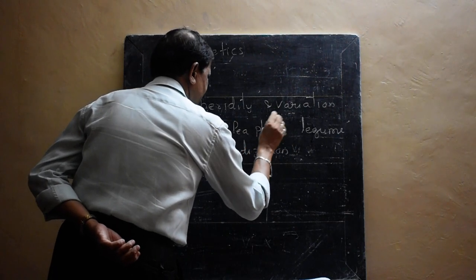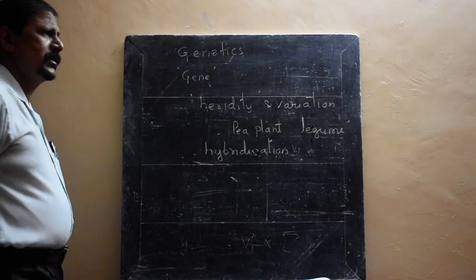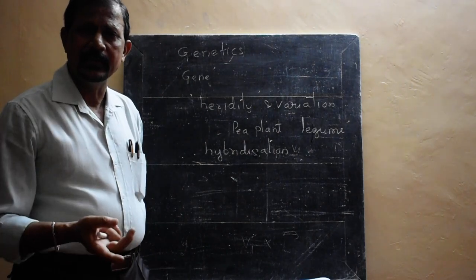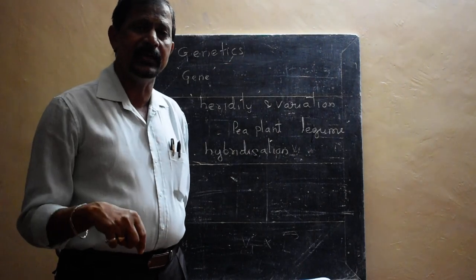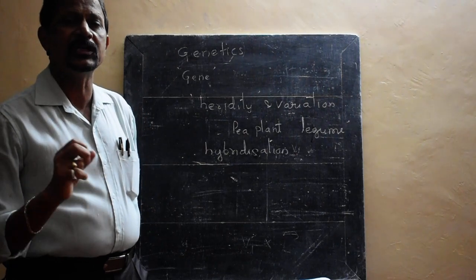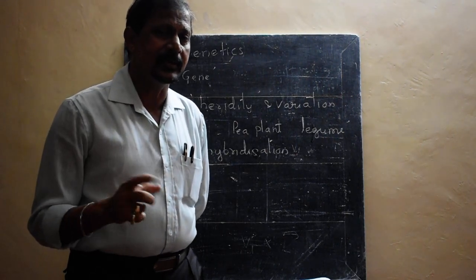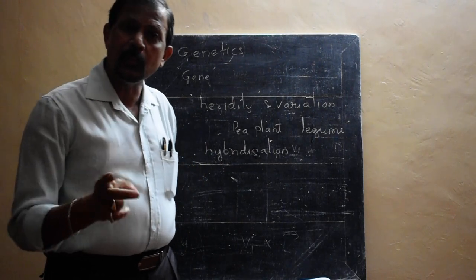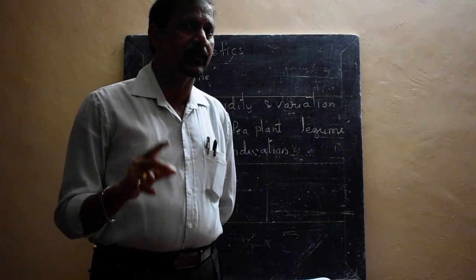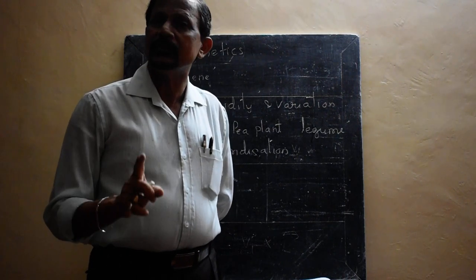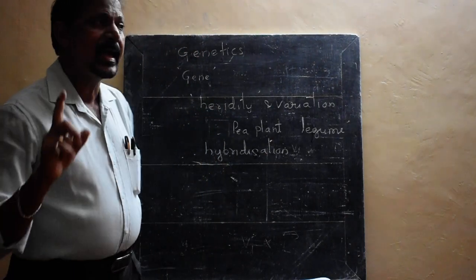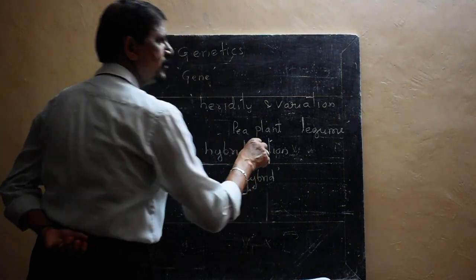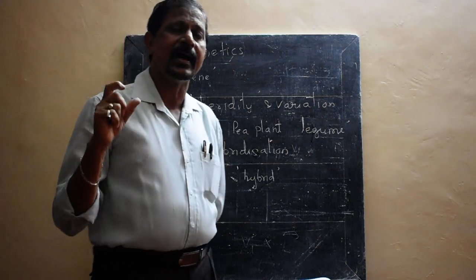Then what is a hybridization experiment? Hybridization means it is a process of crossing two parents, and the resulting individual is called a hybrid, and the process is called hybridization. Once again, repeat now, maybe it is asked in a one mark question: what is a hybrid and what is hybridization? When two parents are crossed, the resulting individual is a hybrid, and the process is called hybridization.